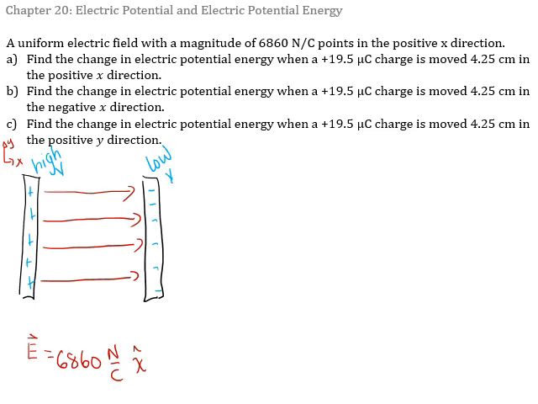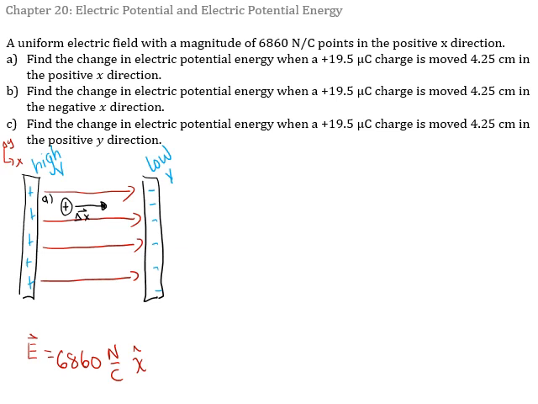Part A, find the change in electric potential energy when a positive 19.5 microcoulomb charge is moved 4.25 centimeters in the positive x direction. So let's get a picture of that. So for part A, I'm going to take a positive charge and we're going to move it 4.25 centimeters to the right. Then we're going to find what happens to the electric potential energy. You might want to ask before we even begin any calculations, does the electric potential energy get bigger or smaller? That's a good thing to have in your mind before we even get started.